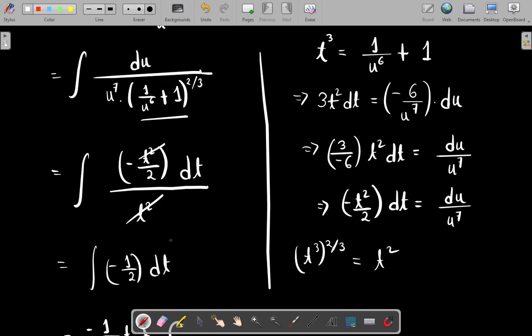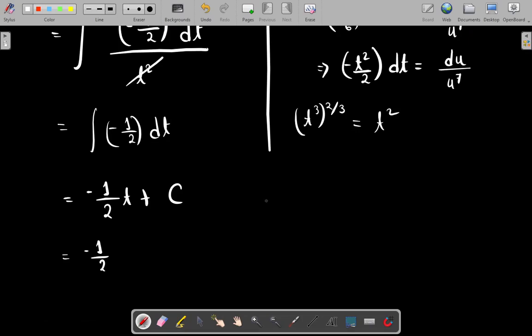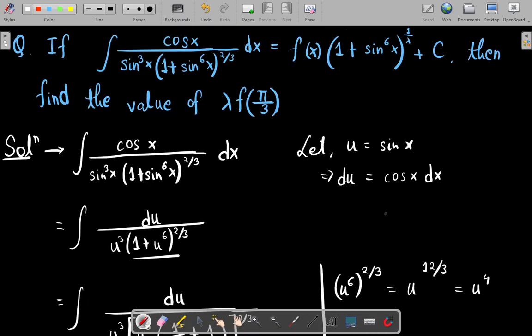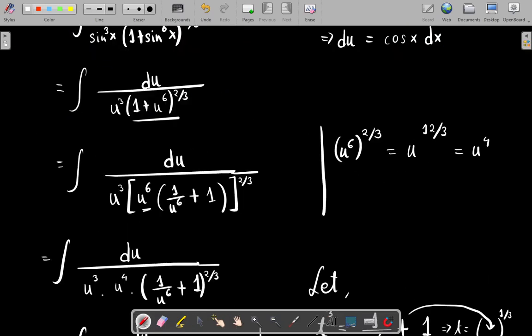For the first back substitution, t was this. If t cube was this, then t will be the whole thing in the bracket raised to the power 1/3, right? I'm not writing it here, I have to write it in the actual sum. Okay, so you get this idea, right? So this is t, so half t, this just becomes 1 plus 1 upon, this was u to the power 6, right? Now what was u was again sin x, right? So I can do this substitution also.